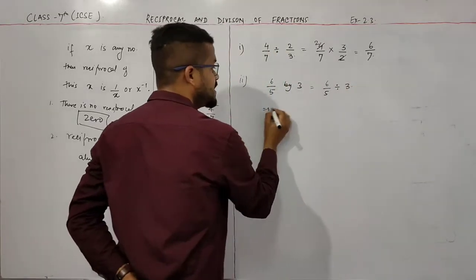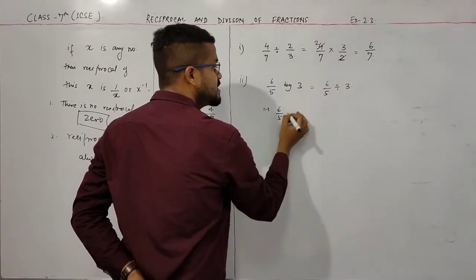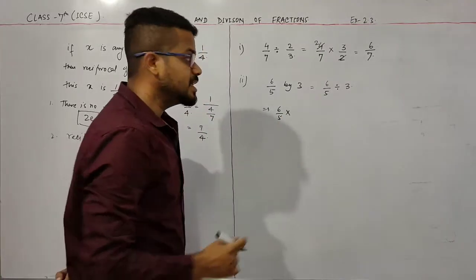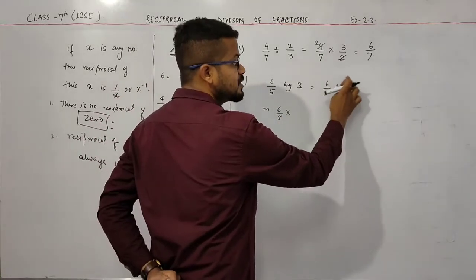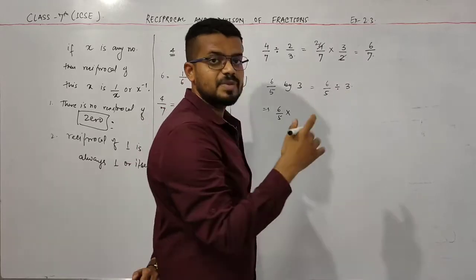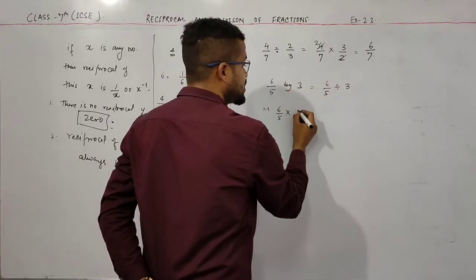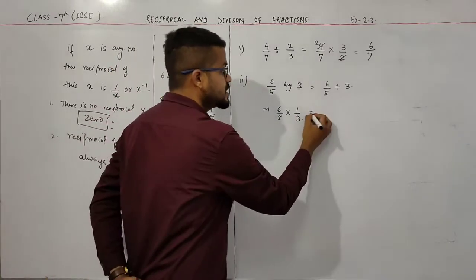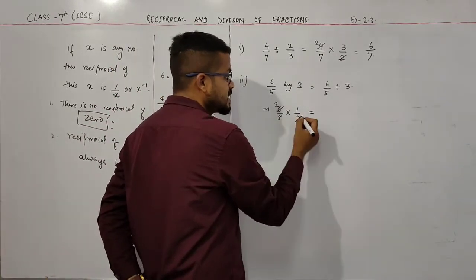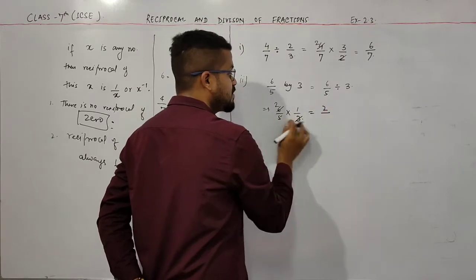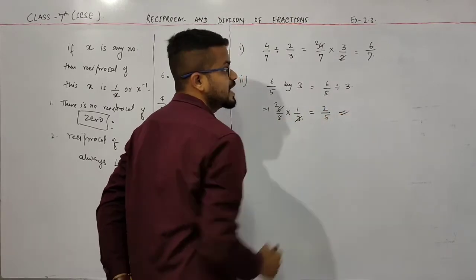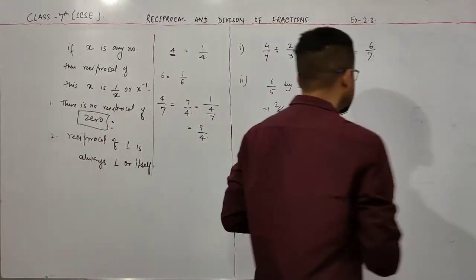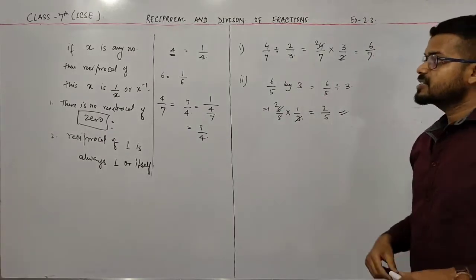Now the next step is you have to convert this division into multiplication. Now take the reciprocal of this number. The reciprocal of this number is simply just reverse this number. So I write here 1 by 3. Okay, so this is 3 2s are 6. So 2 into 1 is 2 and 5 into 1 is 5. This is your answer. Okay, so these all are the examples of division of fractions.